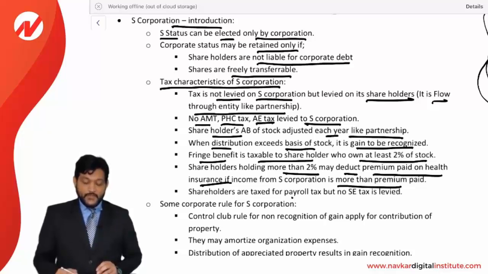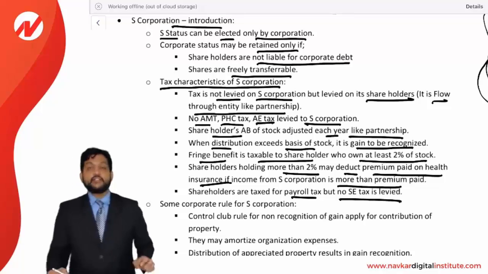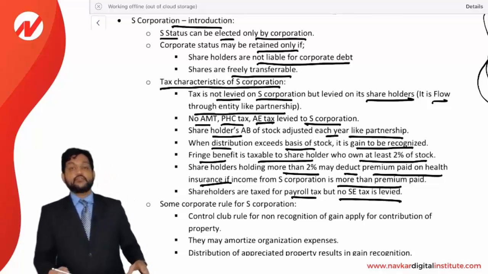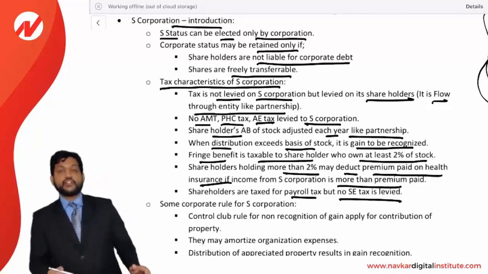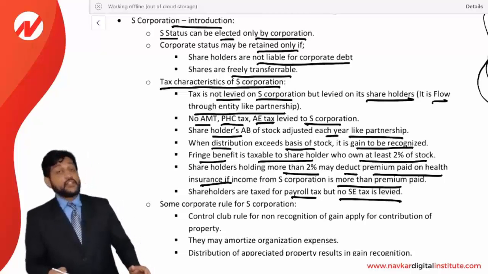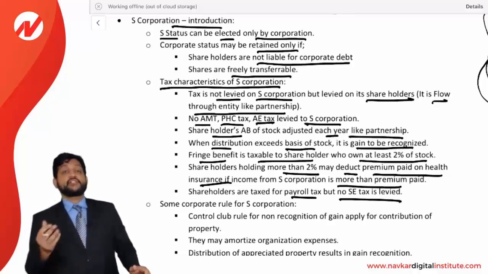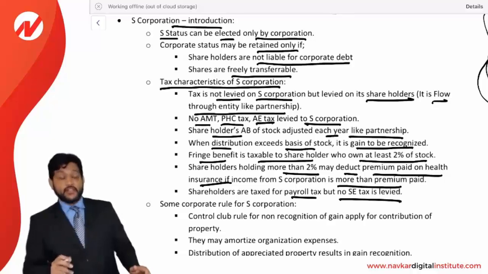Shareholders are taxed for payroll taxes, but self-employment tax is not levied. So on whatever distribution from the S corporation is given to shareholders, there will be no self-employment tax, but payroll tax is there. We had seen previously the two types of taxes, the self-employment tax and the payroll tax. So self-employment tax will not be levied on the distribution from S corporation. Just be clear on it.